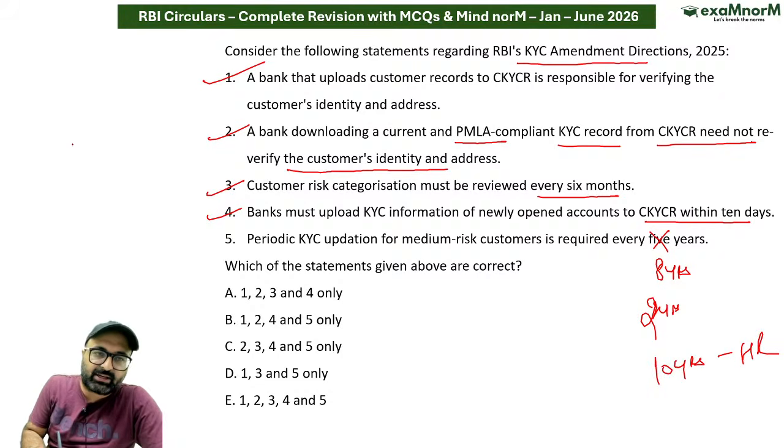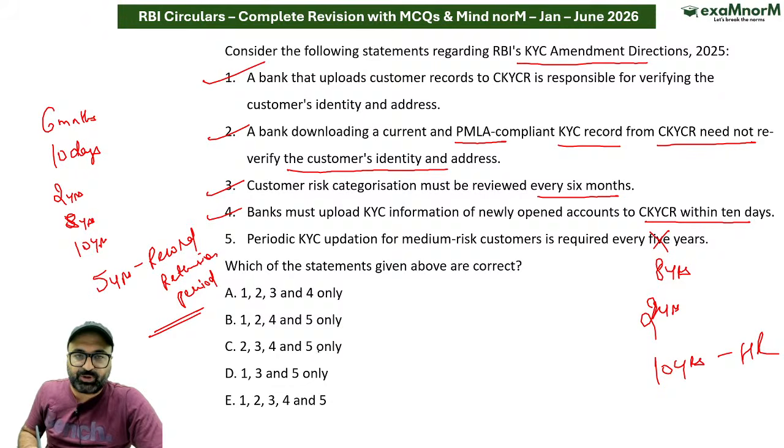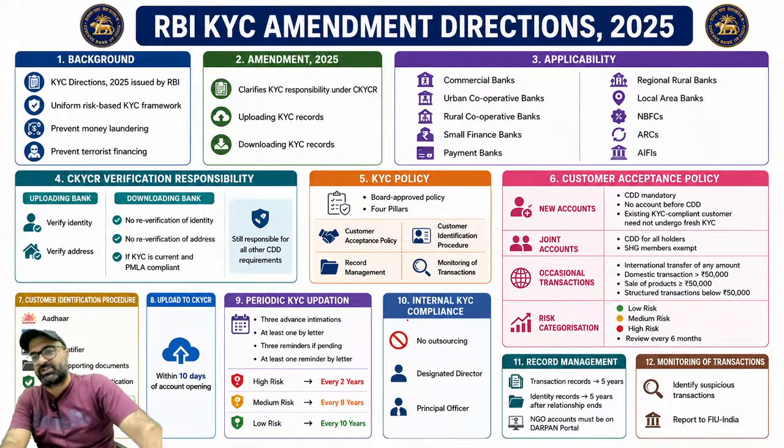ठीक है, तो इसमें आपको याद रखना है 6 months important है, 10 days important है, उसके अलावा 2 years, 8 years, 10 years important है, and even 5 years भी important है. That is for record retention period. That means bank should retain the data for 5 years. This is also important. So keeping that in mind, A option is again correct, but the fifth statement is wrong. I hope it is clear.